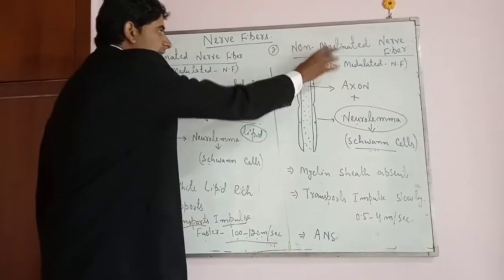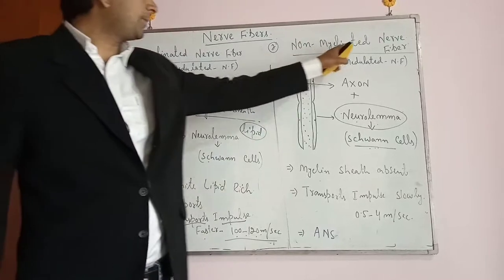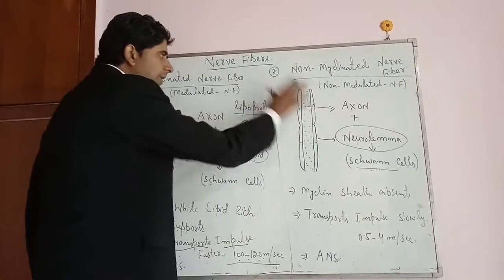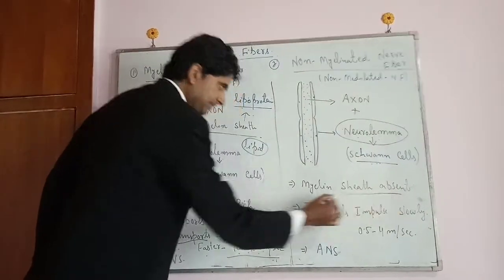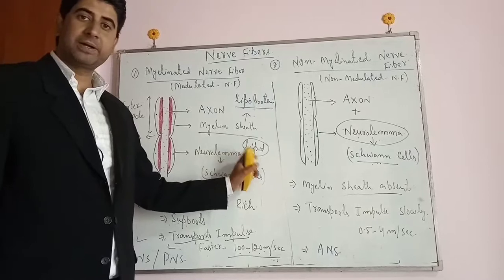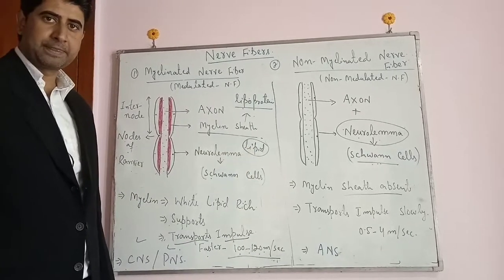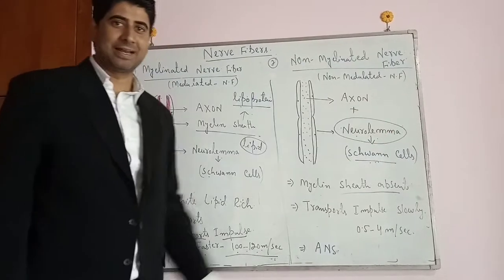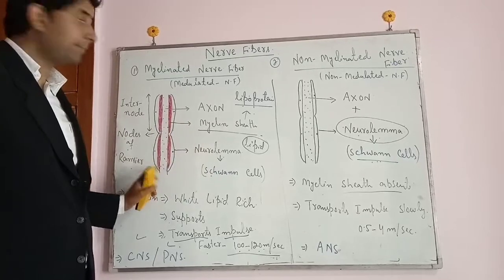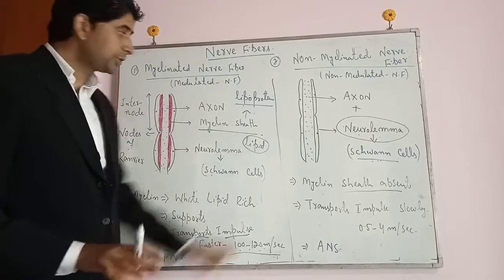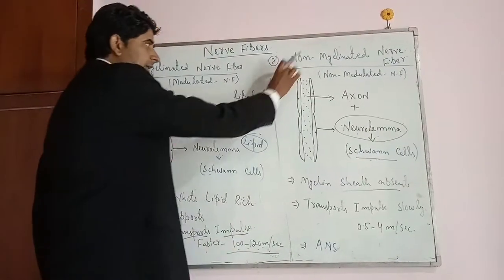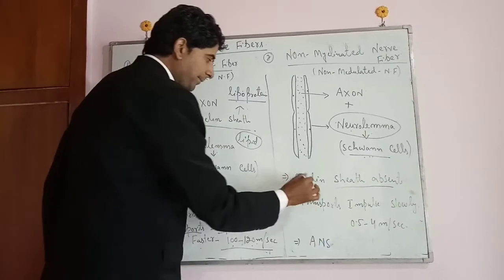Now moving towards another type of nerve fiber, that is the non-myelinated nerve fiber or the non-medullary nerve fiber. Simply, it is the nerve fiber where the myelin sheath is absent. So here this fatty, lipid-rich layer is absent. So that is why they appear gray in color. Since here the lipid-rich myelin sheath is present, this type of nerve fiber appears white. Since here the myelin sheath is absent, they appear gray in color. So generally these are the nerve fibers where the myelin sheath is absent.